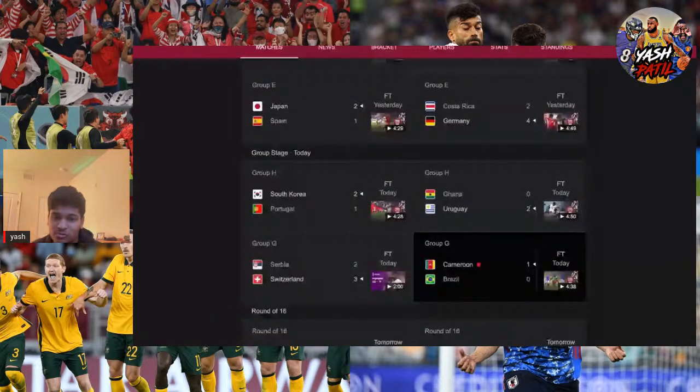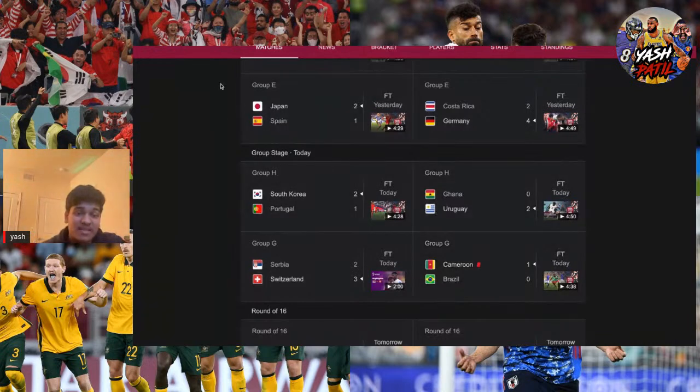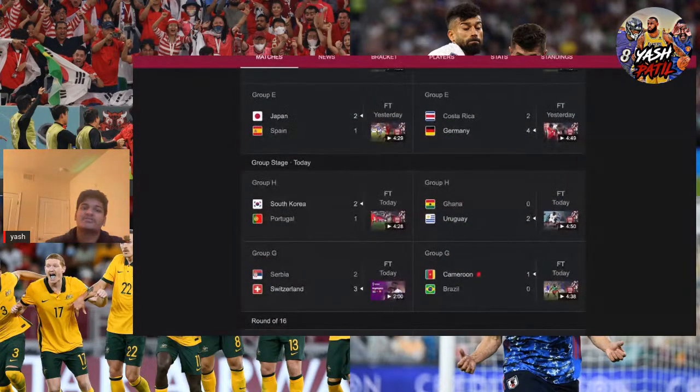They beat Portugal. Portugal played their reserves, so I guess Portugal didn't really value this game because they had already kind of won the group ahead of time. They knew they would win the group, but South Korea, what a miracle! Last game they lost against Ghana. That was a crazy game, by the way.